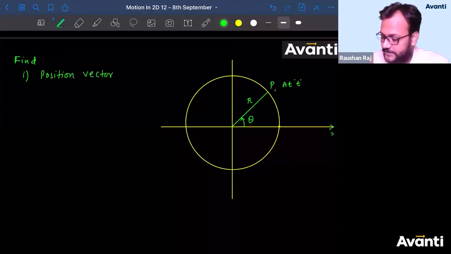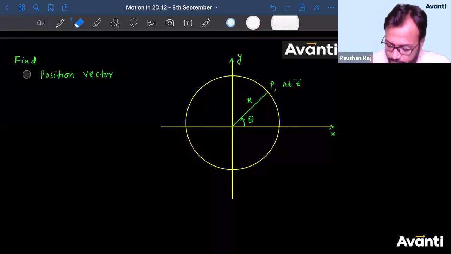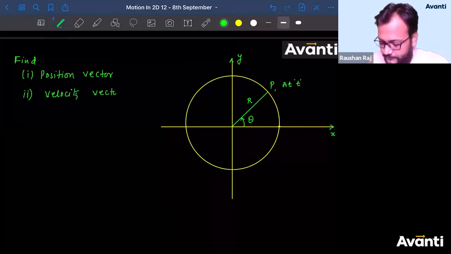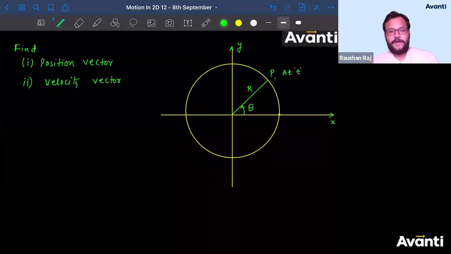If this is x-axis, this is y-axis. First is find position vector. Second question is find velocity vector. पहले ये दोनों आंसर निकालो. Find position vector and find velocity vector.